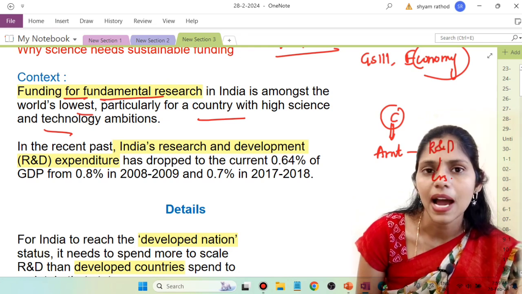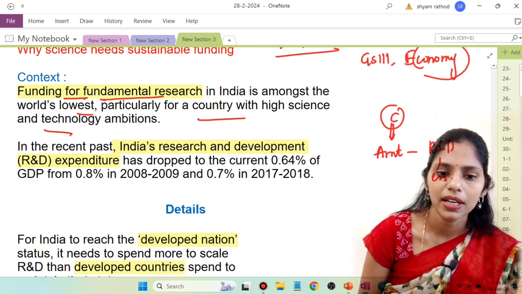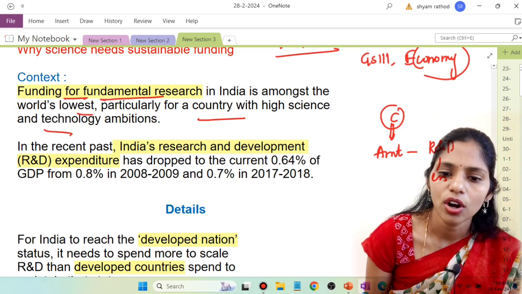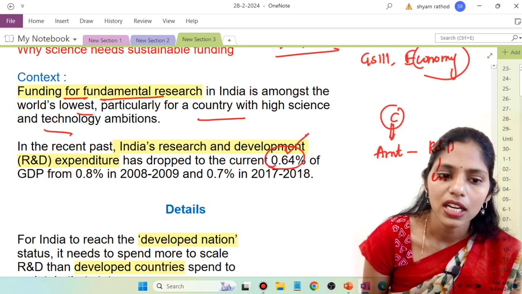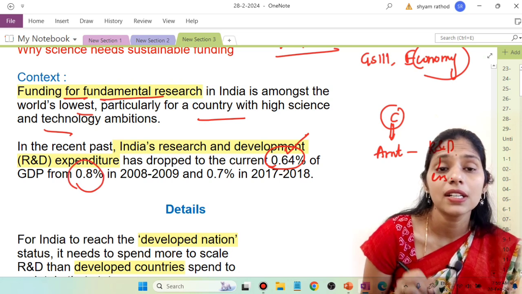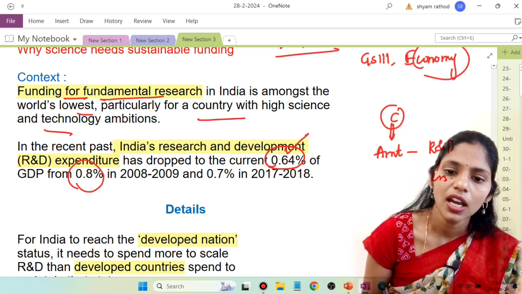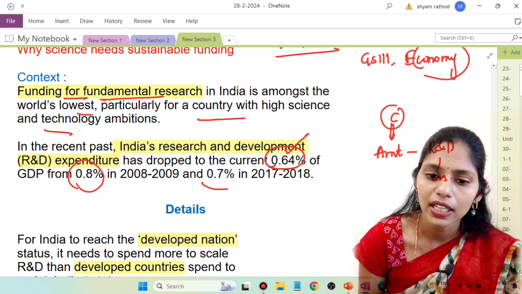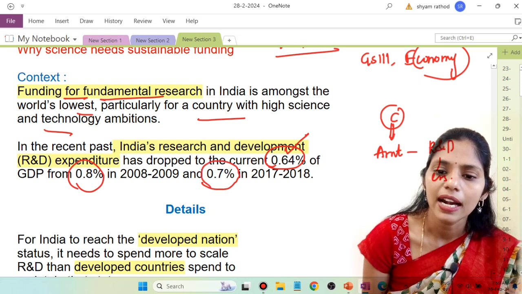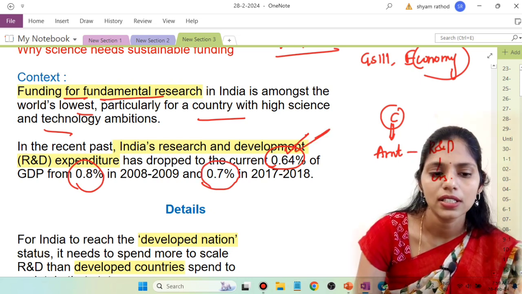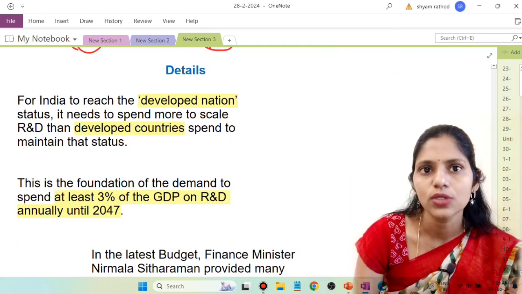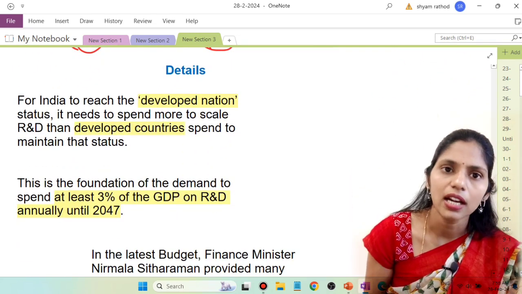In the recent past, India's research and development expenditure dropped to 0.64% of GDP, from 0.8% in 2008-2009, and 0.7% in 2017-18, and recently it further decreased to 0.64%.